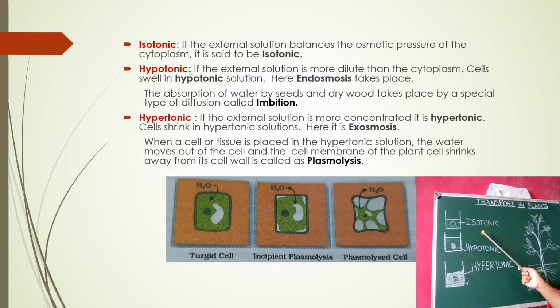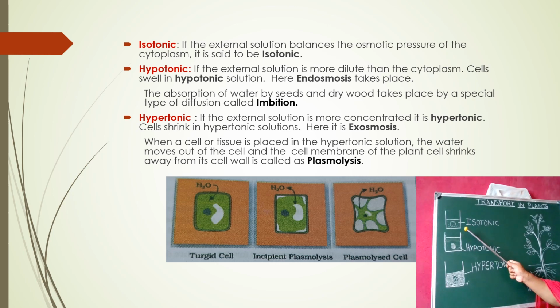So that type of solution is called an isotonic solution. If the external solution balances the osmotic pressure of the cytoplasm, it is said to be an isotonic solution.